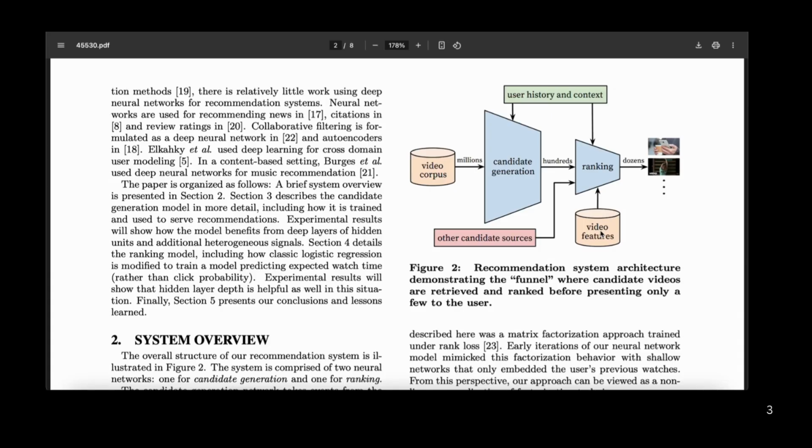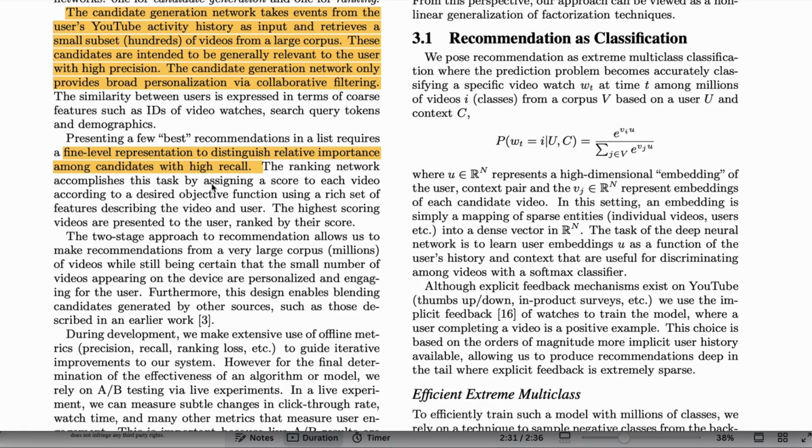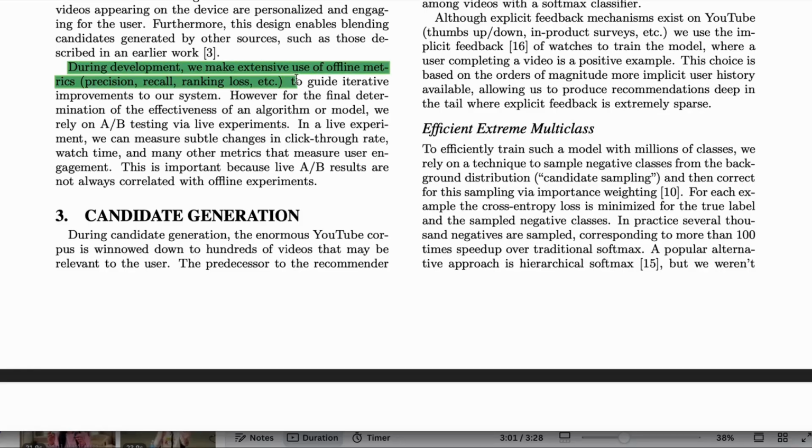So they use a two-stage recommendation system. Candidate generation. This is the first stage where the system quickly selects a few hundred videos from the massive YouTube catalog based on broad user preferences. In the second stage, a more computationally expensive model refines this list by analyzing many more details, ensuring the final recommendations are highly personalized. During development, they make extensive use of offline metrics